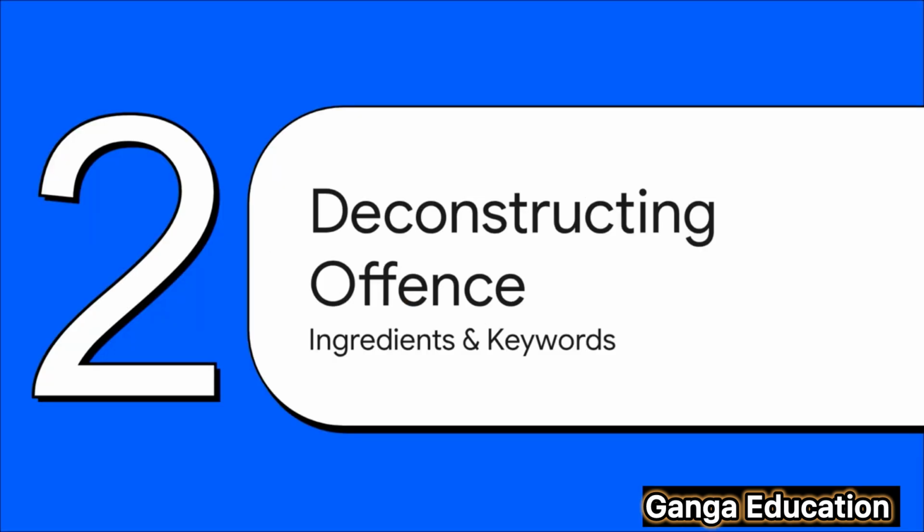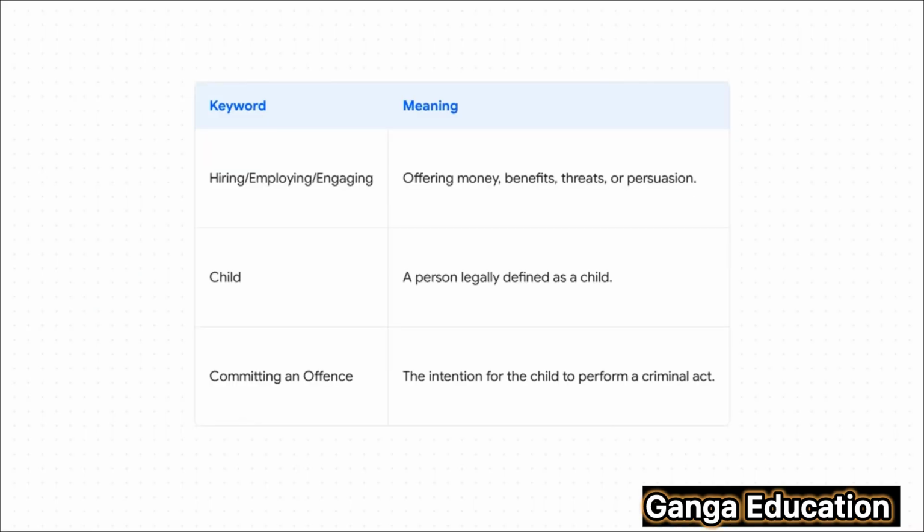Okay, let's move on and build on that. It's time to deconstruct the offense. For your mains exam answer writing, getting a handle on its essential ingredients and keywords is absolutely critical. You'll see that this section really hangs on 3 important keywords. First up, hiring, employing, or engaging. Now, this isn't just about a formal job contract. It includes offering money or other benefits. It includes using threats or even just persuasion. It's a very broad term.